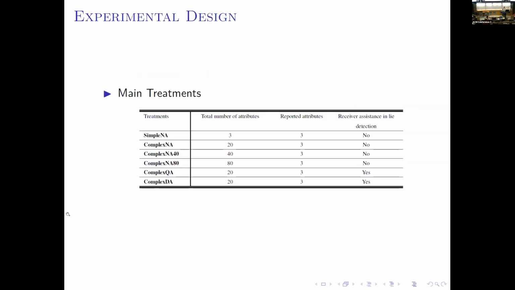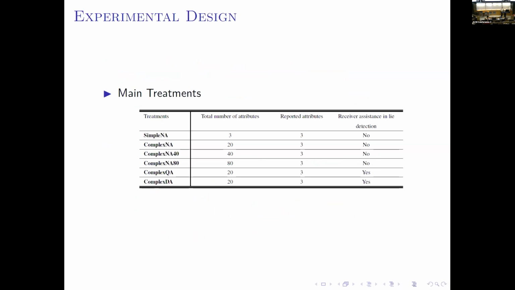So this is a description of our main treatments. What we're doing here is very straightforward. We're going to increase the complexity of the environment by changing the total number of additional attributes. We change the number from 3, which is a benchmark, very easy to memorize, to 20, and then to 40 and 80, so it's almost impossible.